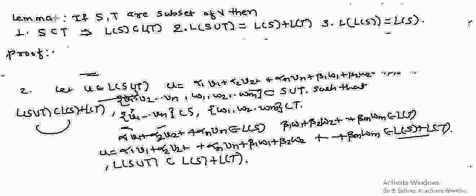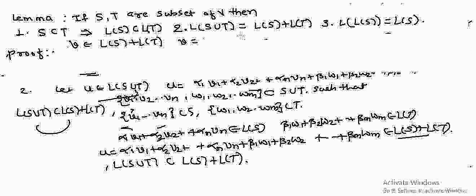To prove the converse, suppose I have one element v belongs to L of S plus L of T, so that this v must be like u1 plus u2.